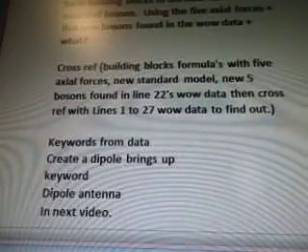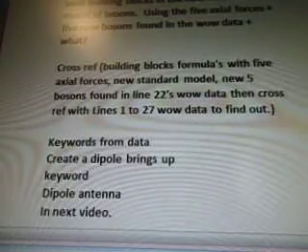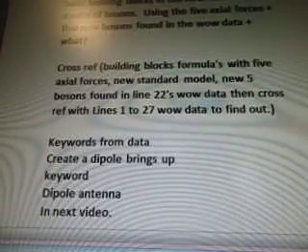So the keywords from the data, create a dipole, brings up keyword dipole antenna, and that'll start in the next video, and there are several videos for that. And I'm still researching it, so it'll take another week or so before I get to it.